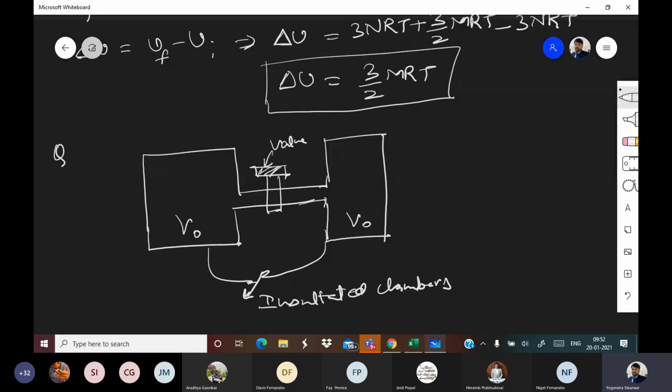Insulated chambers means there is no loss of heat. Here it is P1, T1, monoatomic.